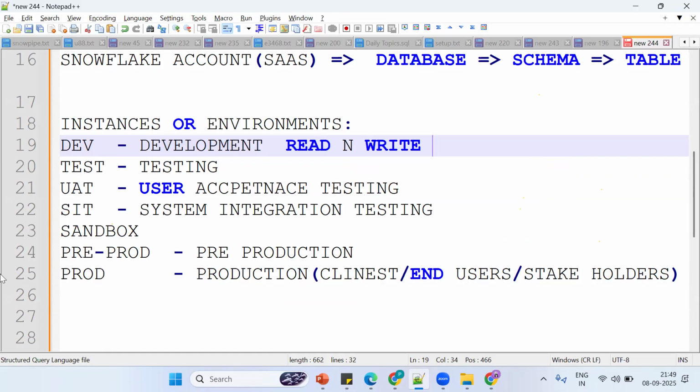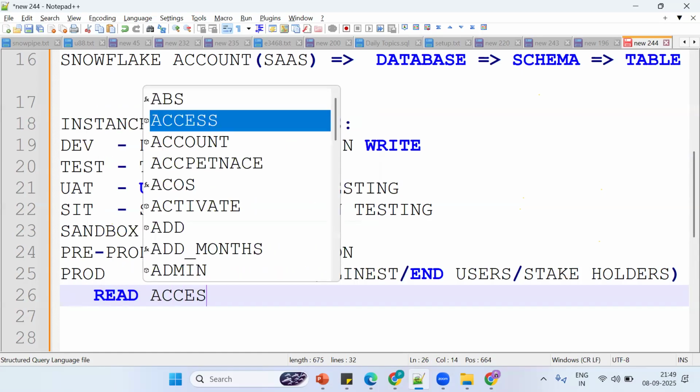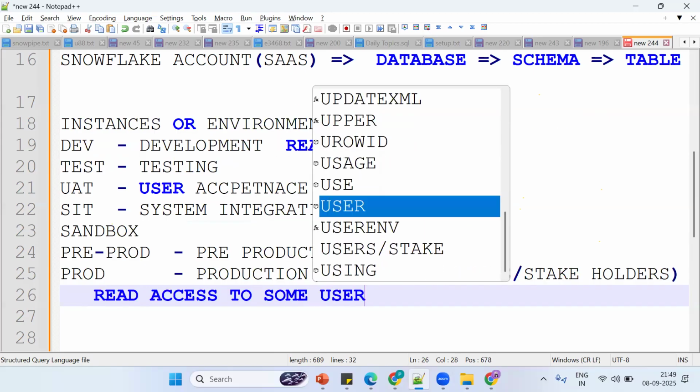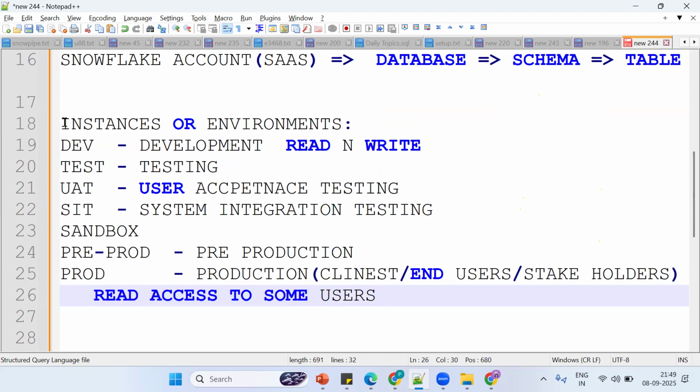So in prod, we'll get only read access for some users only. That is the functionality. Simple thing. Those coming from an IT background can easily code it. Those coming from non-IT need to put extra effort to learn this functionality. So what is dev? Test, the same thing.